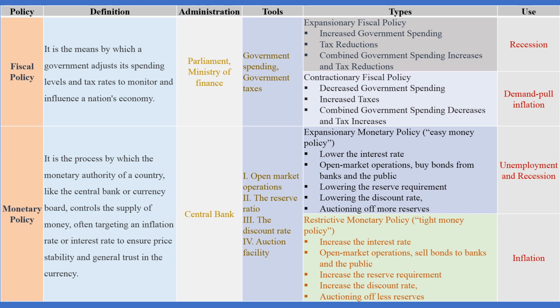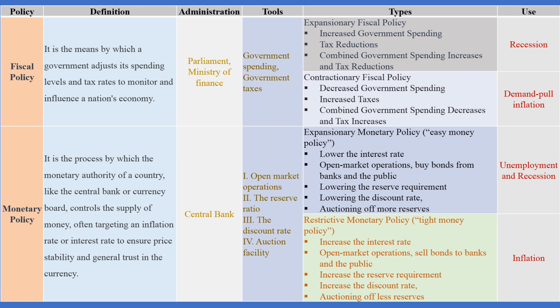While in restrictive monetary policy or tight money policy, there is an increase in the interest rate. In open market operations, the government sells bonds to banks and the public. The government increases the reserve requirements, increases the discount rate, and auctions less reserve.